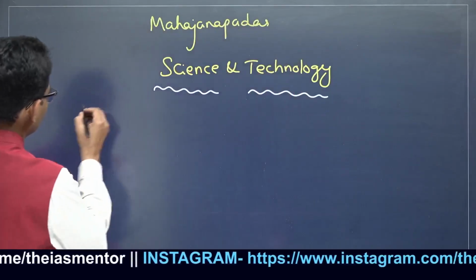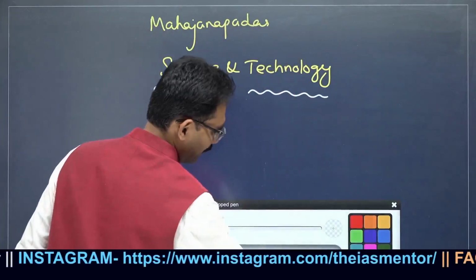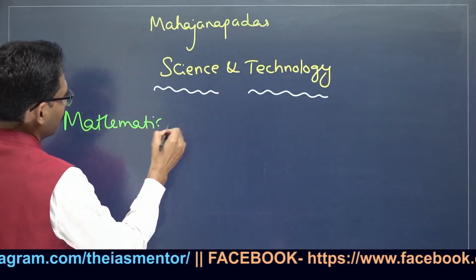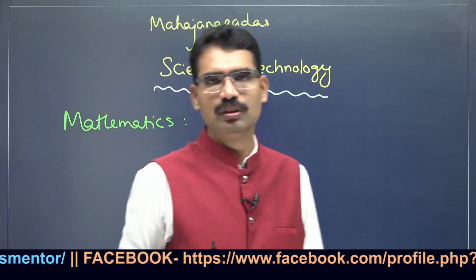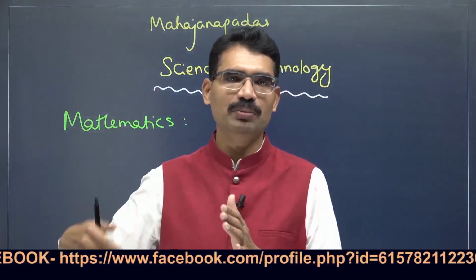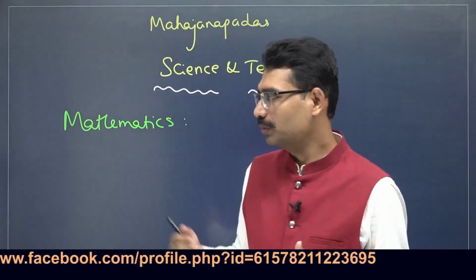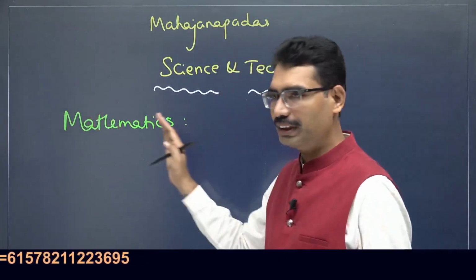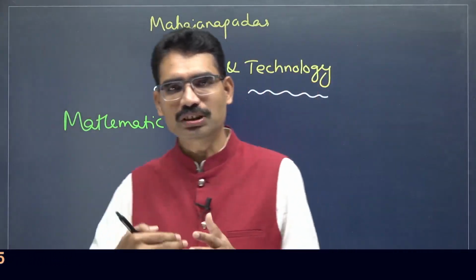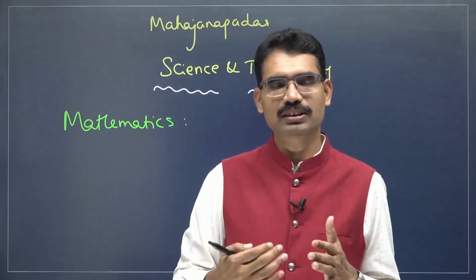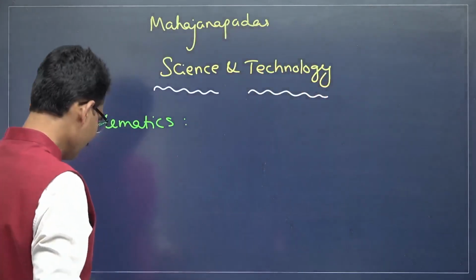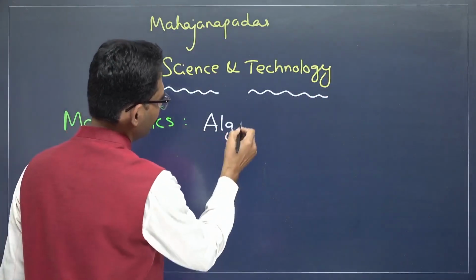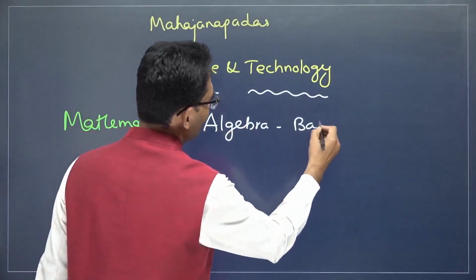When it comes to mathematics, what is the progress? Do not forget whatever developed earlier. Whatever mathematics developed in the previous period, that is the later Vedic time period, earlier in the Indus Valley Civilization, that continues. That's why once you know the structure, then generating points is very, very easy. Identify this one. When it comes to mathematics: algebra, basic numerals.